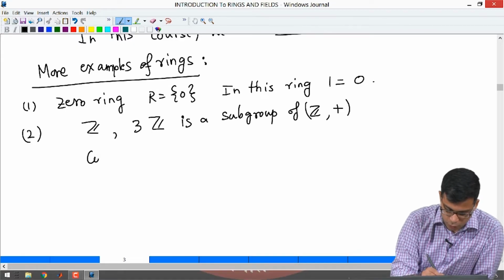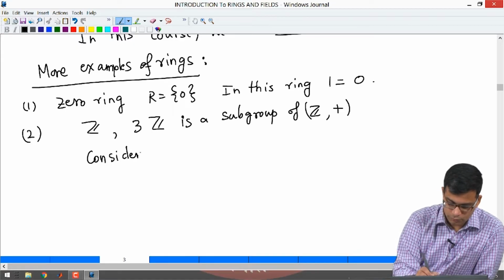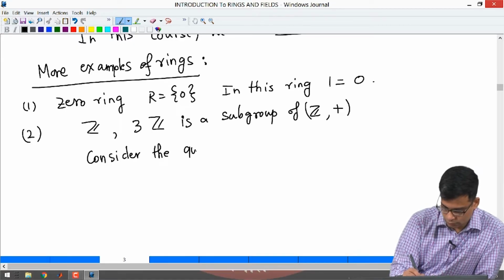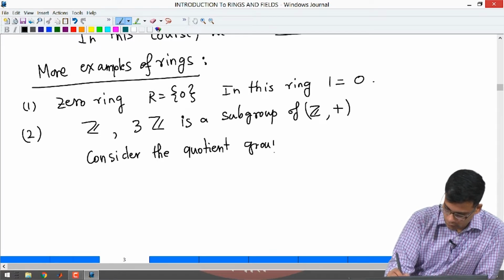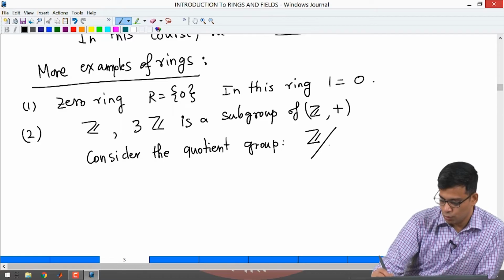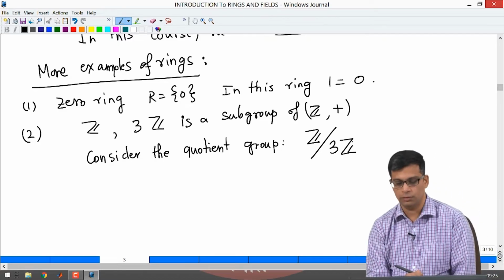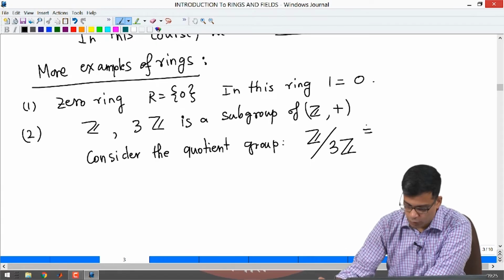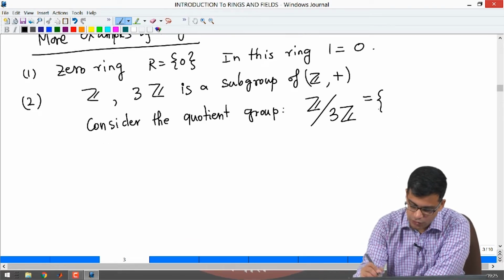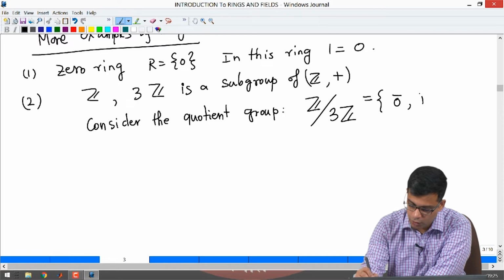So, consider the quotient group Z mod 3Z. Remember from your group theory course, this has 3 elements.